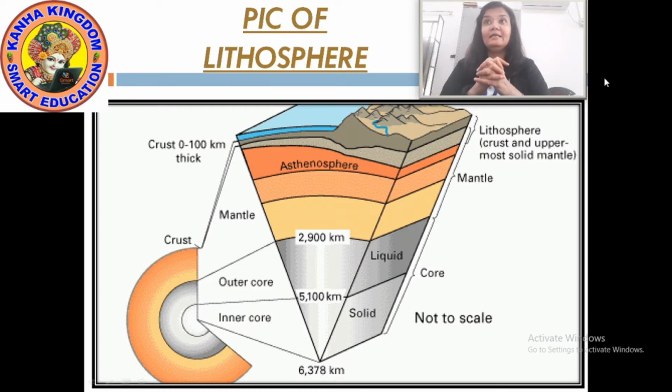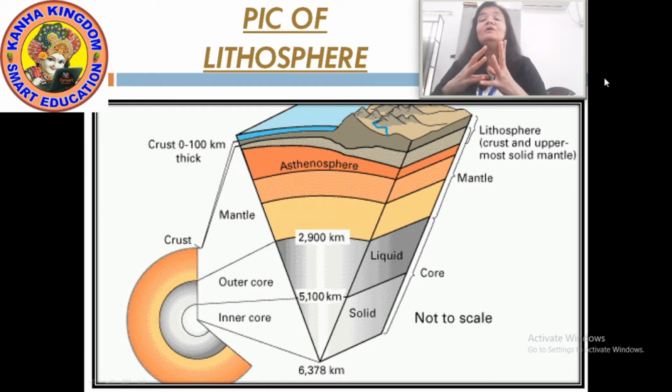It's written there, lithosphere, crust and the uppermost solid mantle. So you can say, starting from the crust, then inner is mantle, and the deeper is the core. Okay? So here in this picture you can see how many kilometers are they.